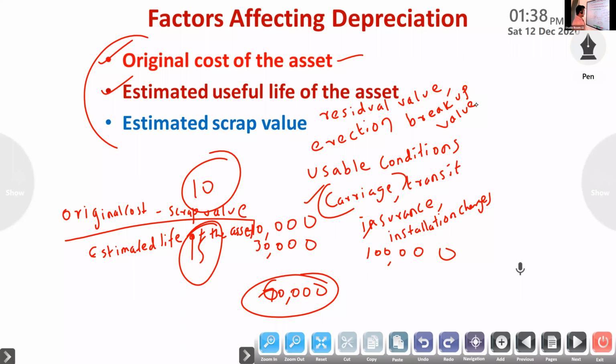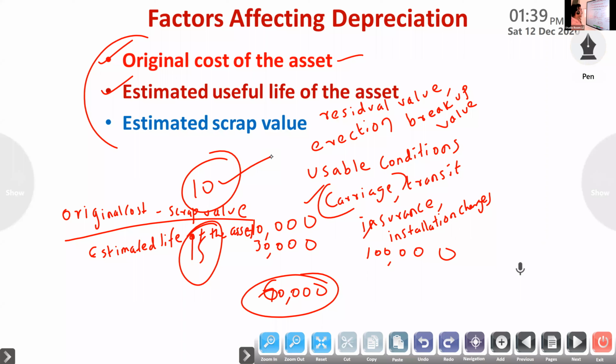Suppose the machinery can be used for a period of 10 years. That is the useful life, lifespan. We can use it for 10 years. So after 10 years, if you sell that asset, how much amount will we get? It is an estimation only, that's why estimated scrap value.